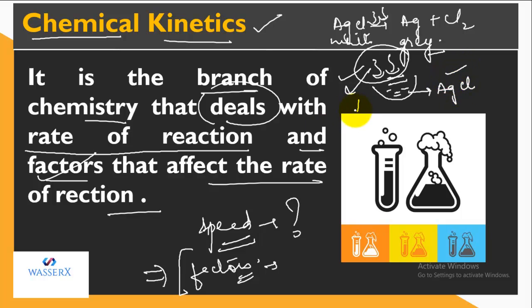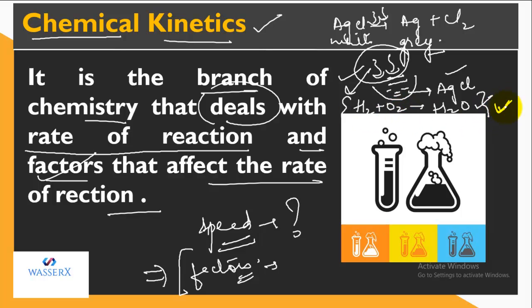But if I consider a reaction in which H2 plus O2 combines to form H2O, in this reaction, the light plays no role. So we can say that this reaction is independent of the light, because there is nothing to do with light in this reaction. So the rate of the reaction for this particular reaction will be independent of the light. That means the radiations are not involved.